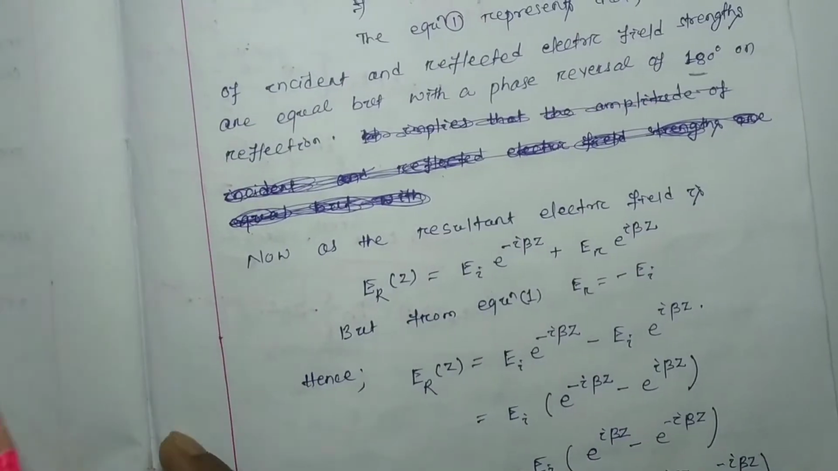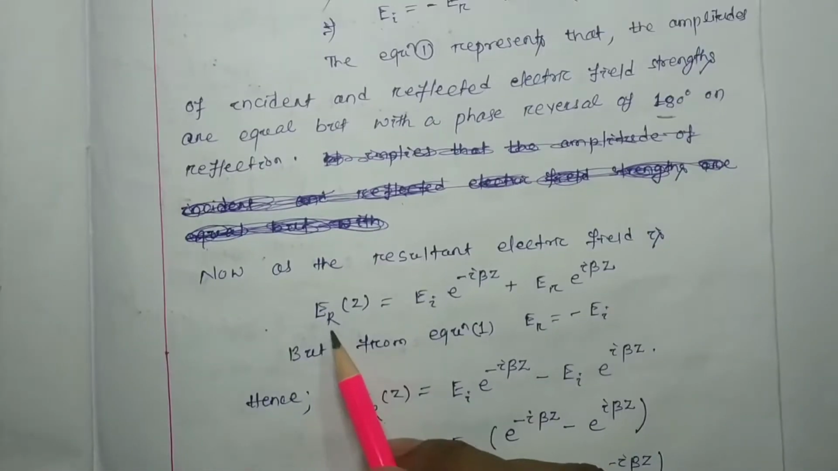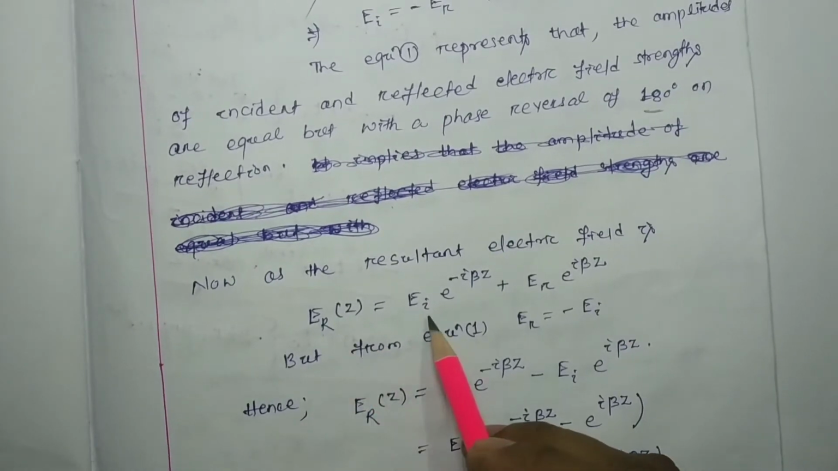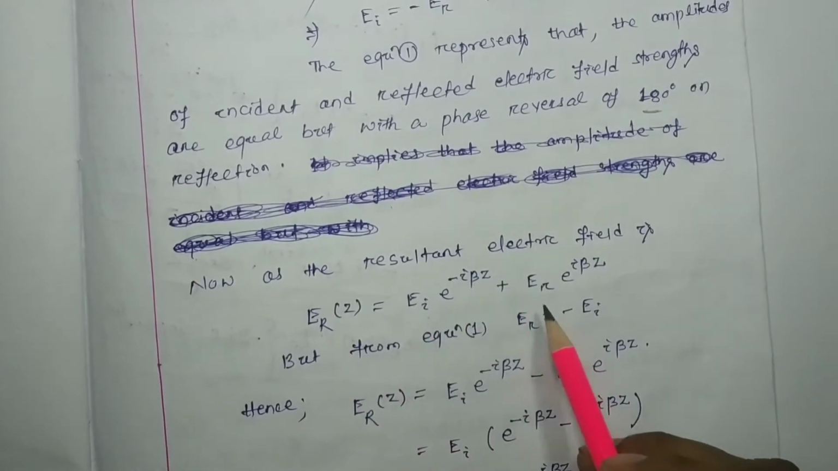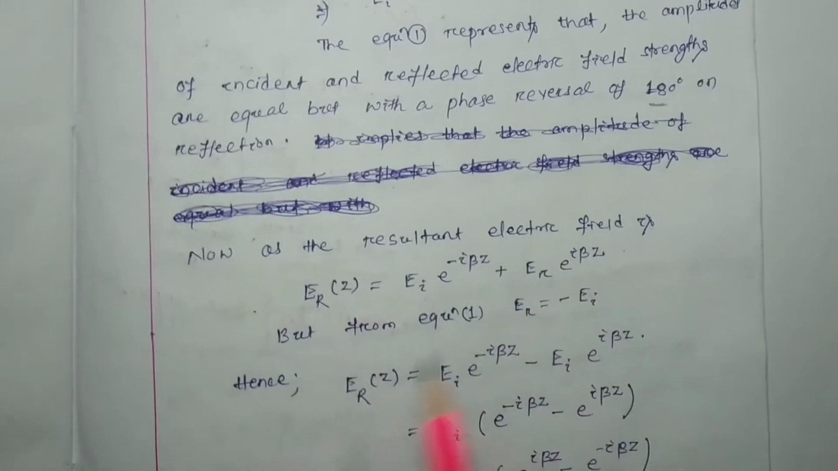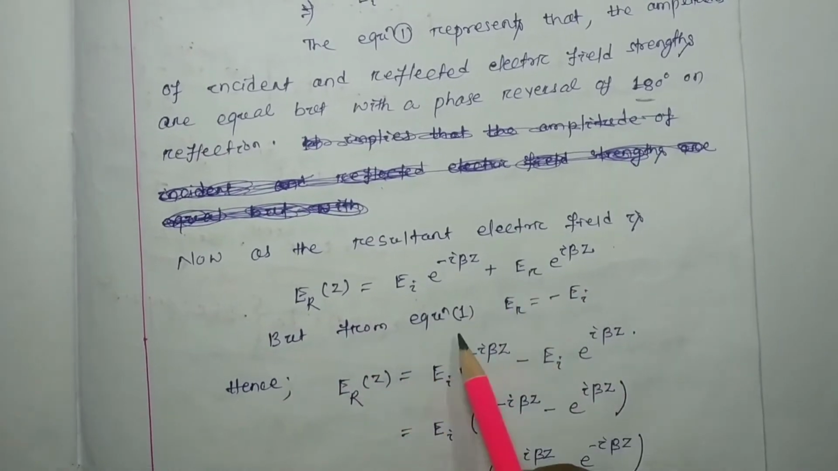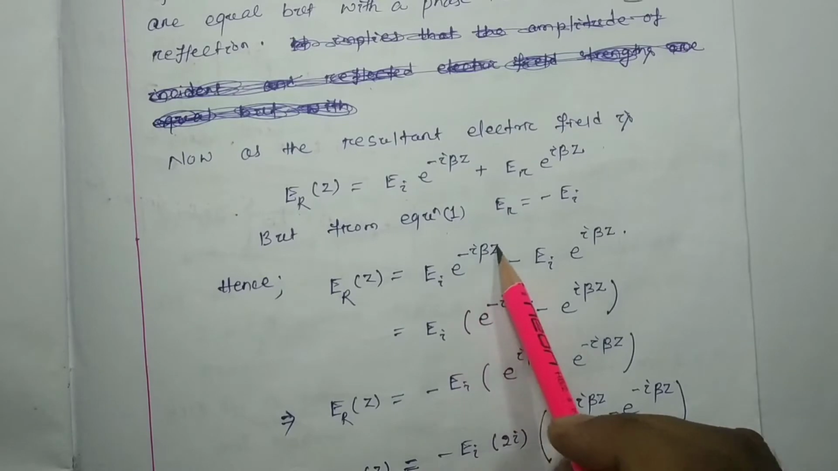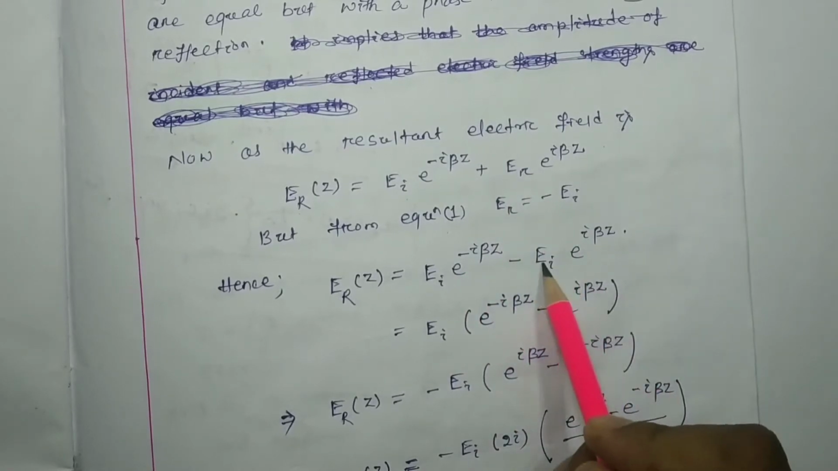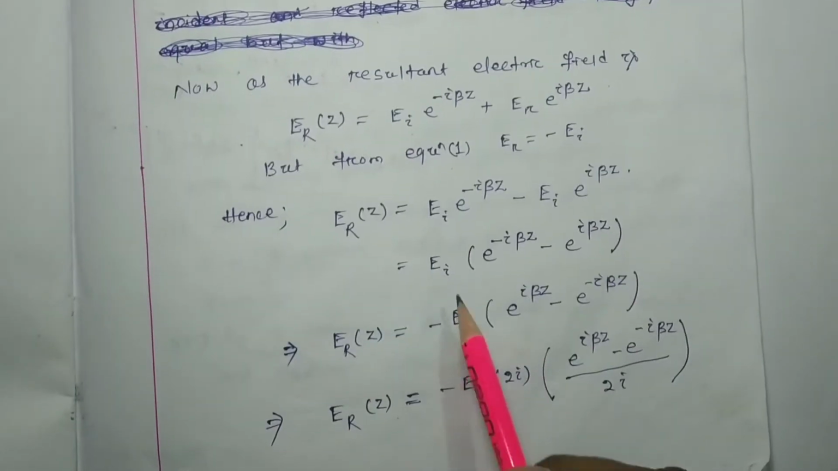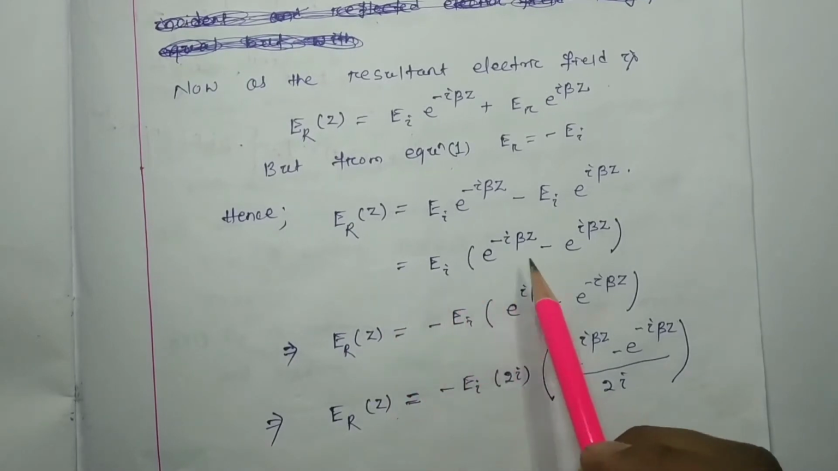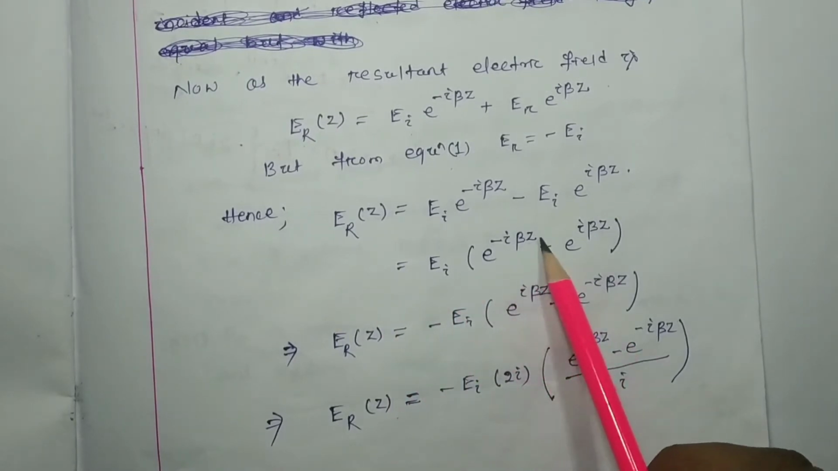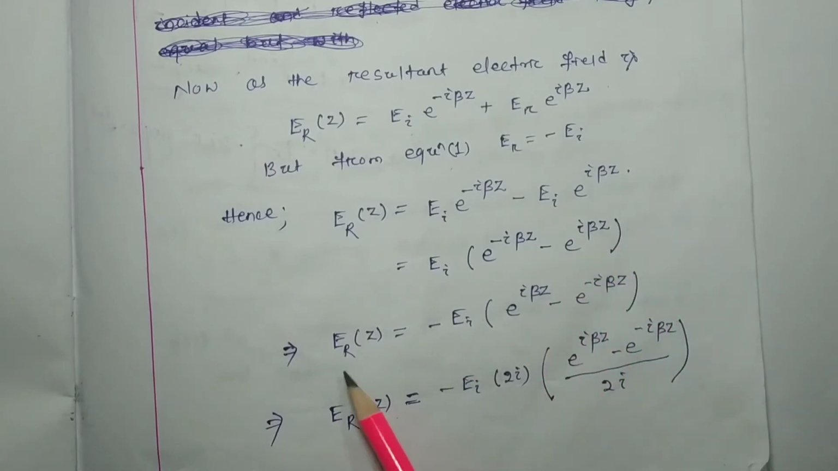Now the resultant electric field is E_R as a function of z, equal to E_I e^(-iβz) plus E_R e^(iβz). By considering equation number 1, E_I equal to minus E_R, this becomes E_I e^(-iβz) minus E_I e^(iβz), so equal to E_I times (e^(-iβz) minus e^(iβz)). So here E_R(z) will be minus E_I